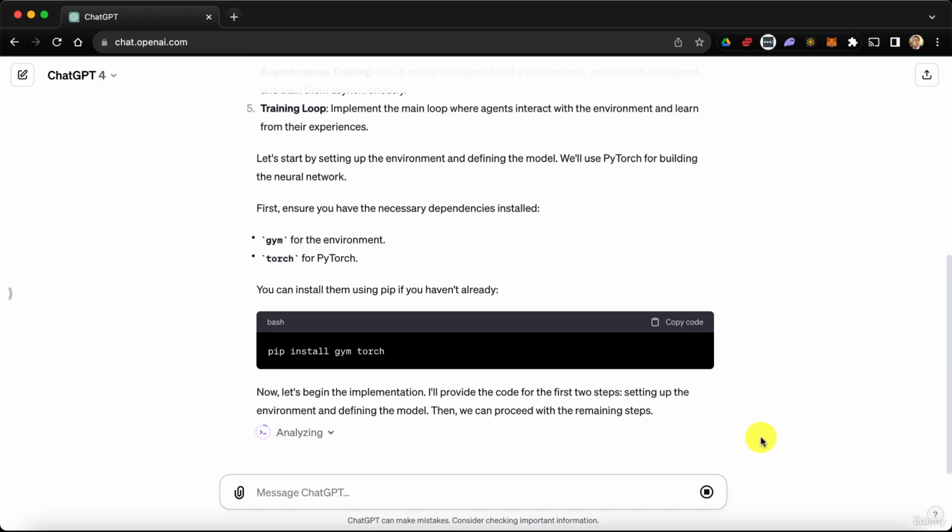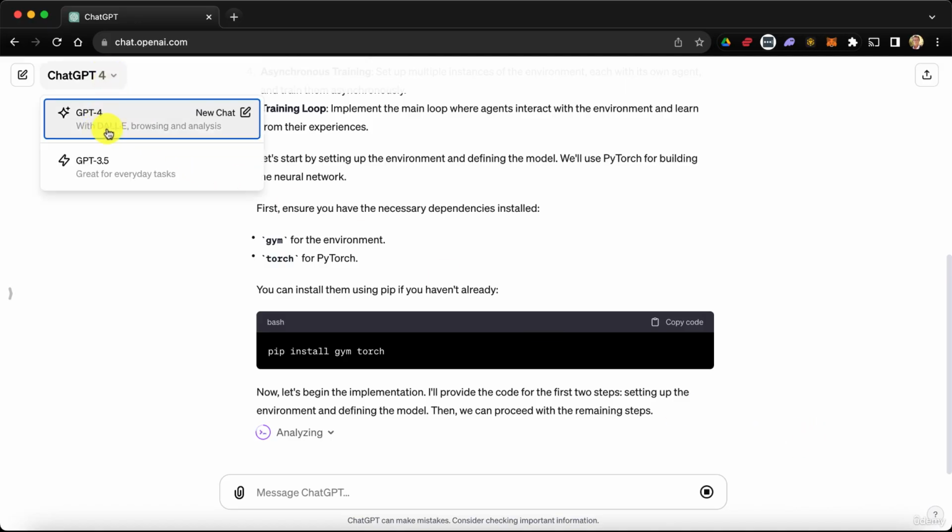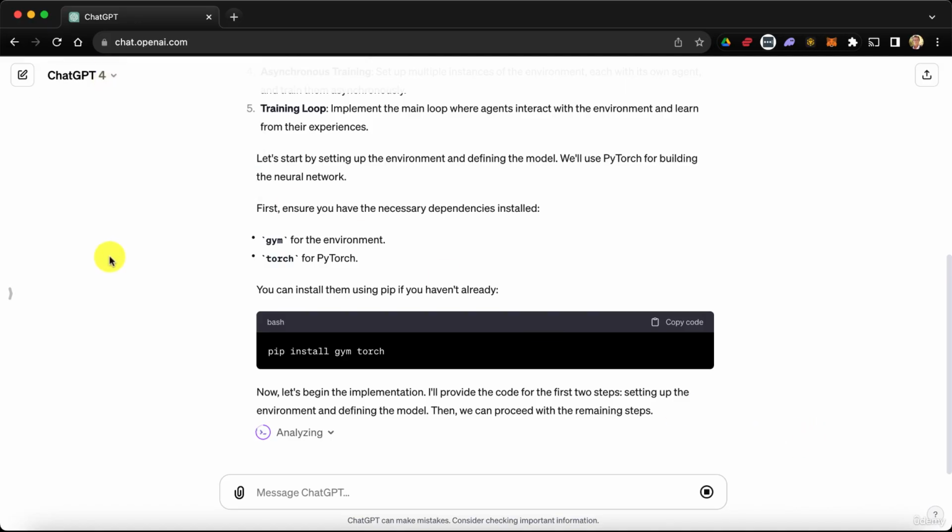Analyzing. Okay, by the way, I am with ChatGPT 4 and I'm using GPT-4, the latest version. Alright, so now it is analyzing and it will soon start the code generation, as it is indeed one of the features of ChatGPT. It can not only do text generation, but also code generation and now image generation with the DALL-E 3 integration. So there we go. Right now it's analyzing and very soon it will start the code generation.